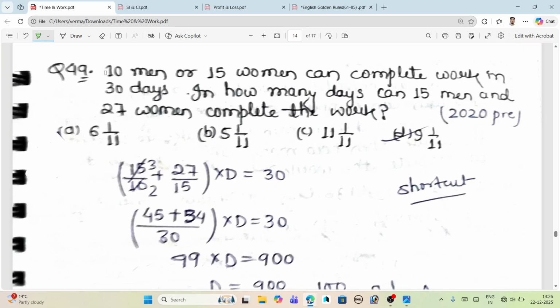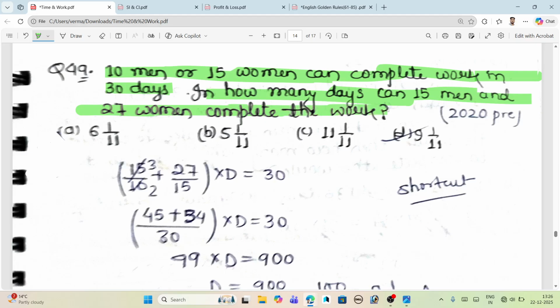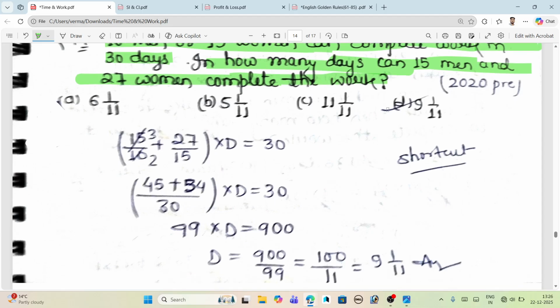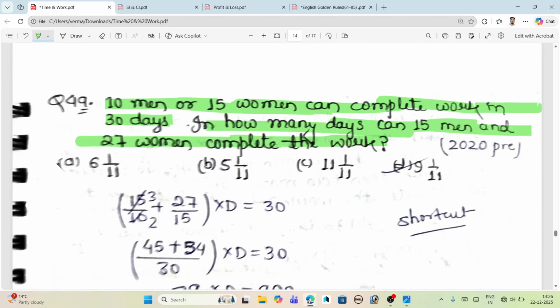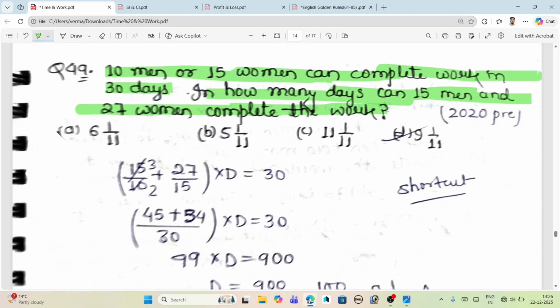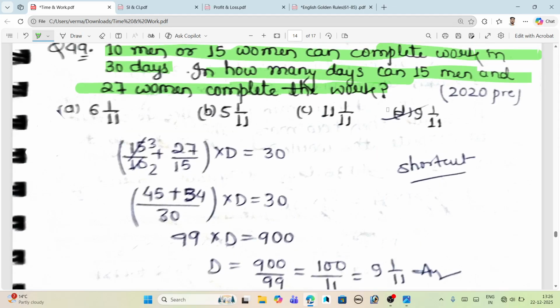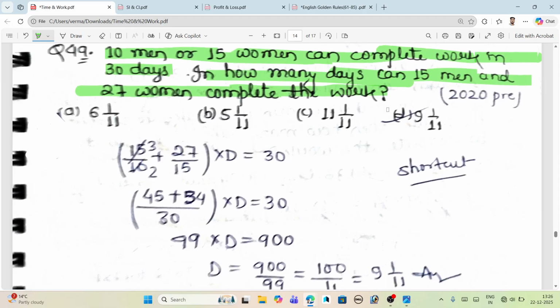The question is that 10 men or 15 women can complete the work in 30 days. In how many days can 15 men and 27 women complete the work? I think this is the same as well. So how can we do it? We can do it by the approach we have seen earlier, or we have another approach, a shortcut. This is the second approach.